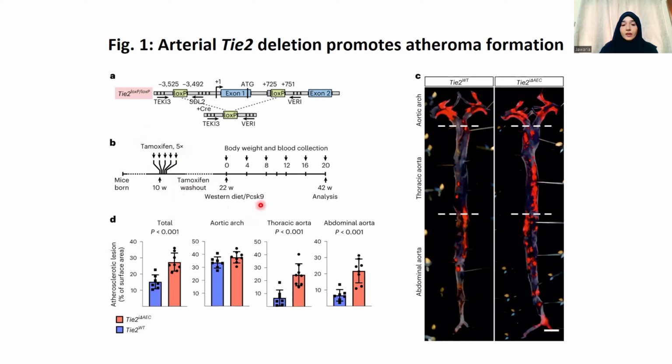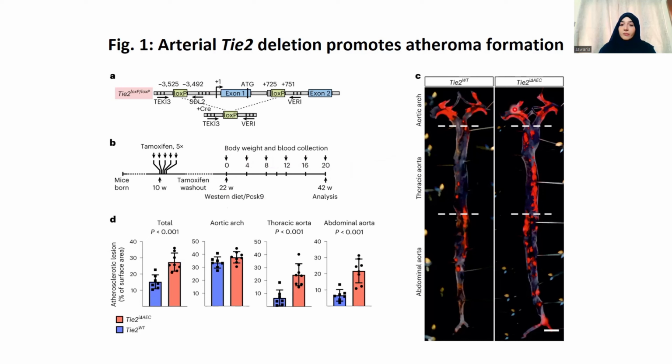They also increased the expression of PCSK9 by using adeno-associated viral vectors delivering the activated form of PCSK9, and then they checked body weight and collected blood at all these weeks.